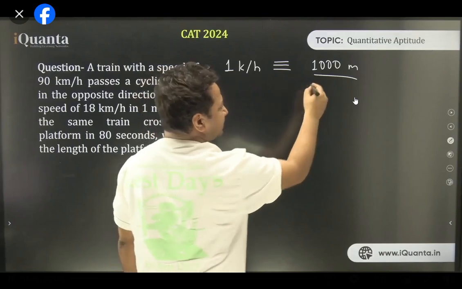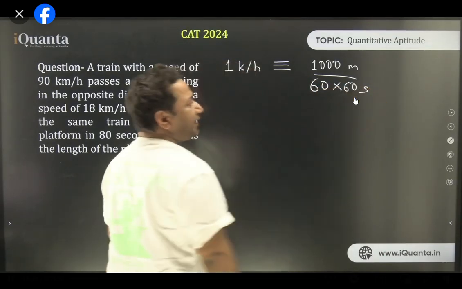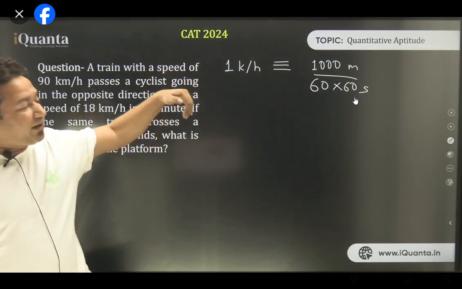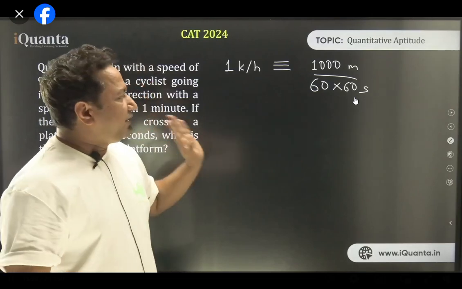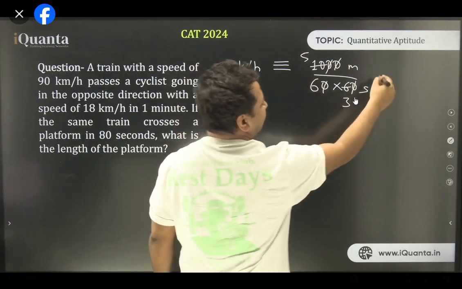So 1 hour has how many seconds? 1 hour has 60 minutes, and every minute has 60 seconds. This is what we get, right? Is that clear? 1 kilometer is 1,000 meters per hour. So that is what we did. And if I solve this, 2 3s are 6, 2 5s are 10, 5 by 18 is what I get.